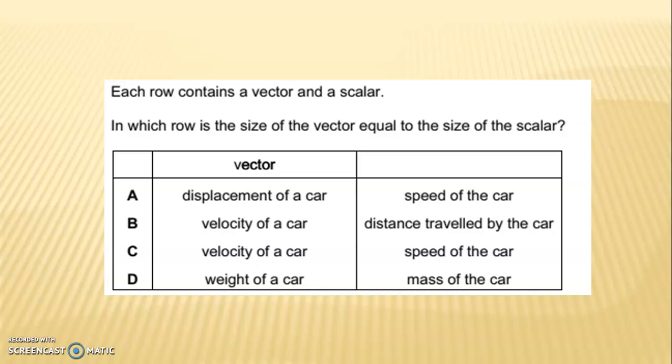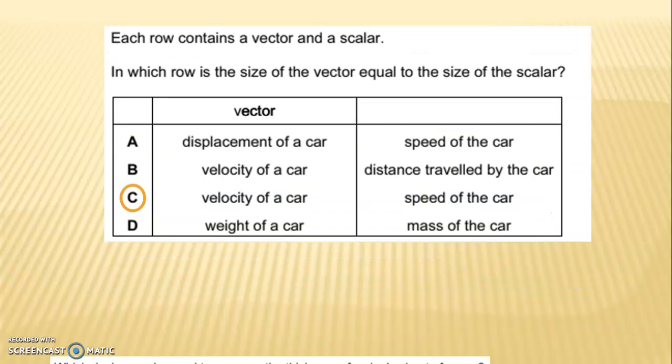Next question, each row contains a vector and a scalar. In which row is the size of the vector equal to the size of the scalar? Options are A, displacement of a car, distance traveled by the car, B, speed of the car, C, velocity of the car, speed of the car, and D, weight of a car, mass of a car. The correct answer is C, velocity of a car and the speed of the car.